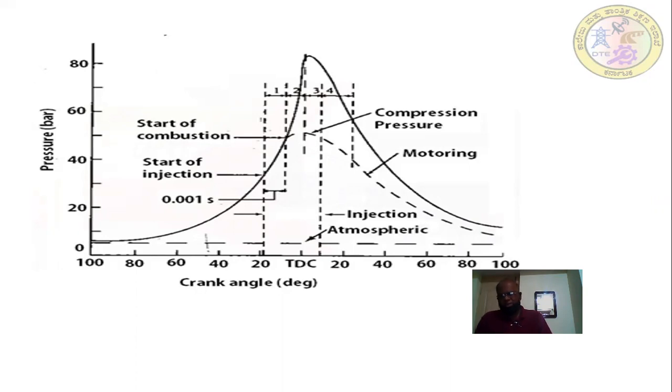The last stage is after burning. During this period, the residual fuel particles inside the cylinder go on burning. This is how the combustion takes place inside the combustion chamber of an IC engine. With this, I am concluding the sixth session of the sixth unit.